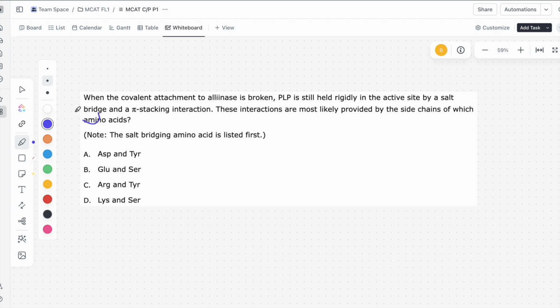So what are salt bridges? Salt bridges, these are electrostatic interactions, so like a positive charge and a negative charge. They attract each other, and that's going to cause that attraction that holds PLP in place.